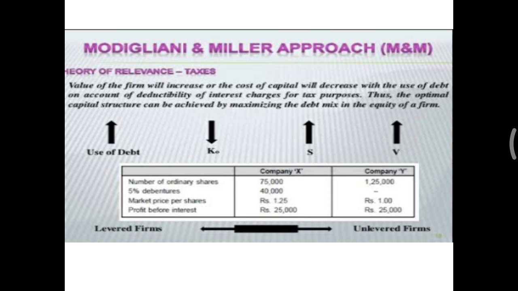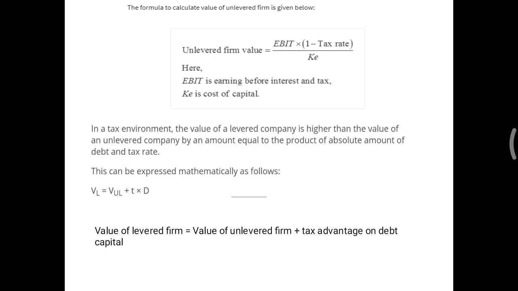So in this way, the cost of equity will increase when the debt proportion increases. जब भी debt बढ़ता है तभी उसका इफेक्ट क्या आता है, डिमांड बढ़ जाती है, cost of equity increases, because shareholders are demanding more dividend. And whenever EPS increases, it will increase the value of the firm.